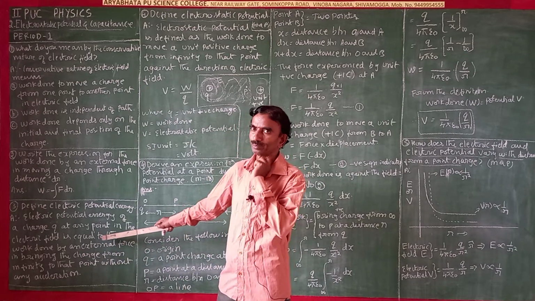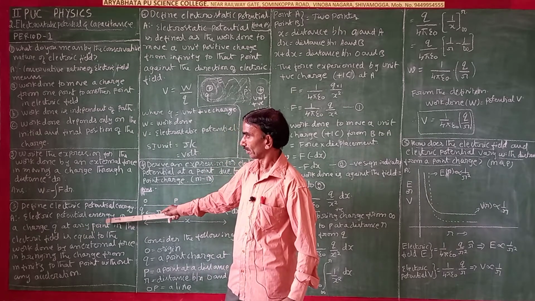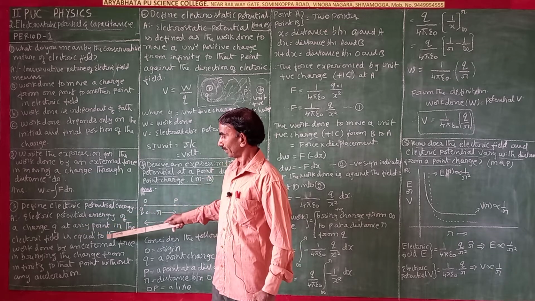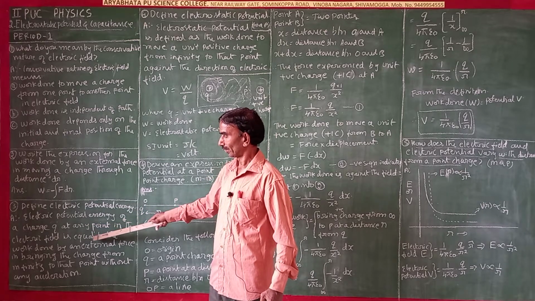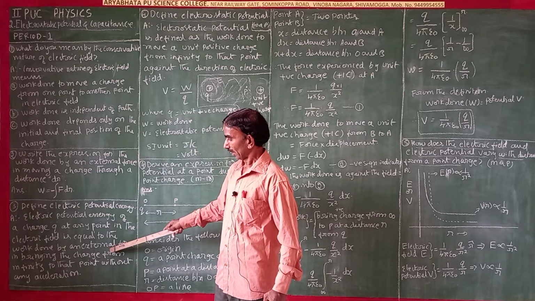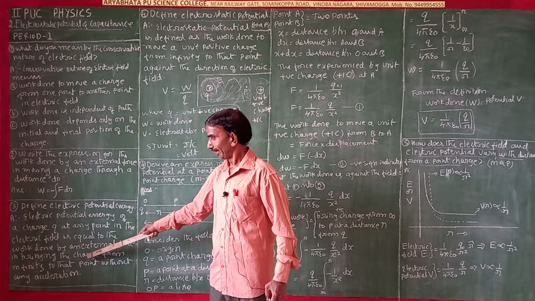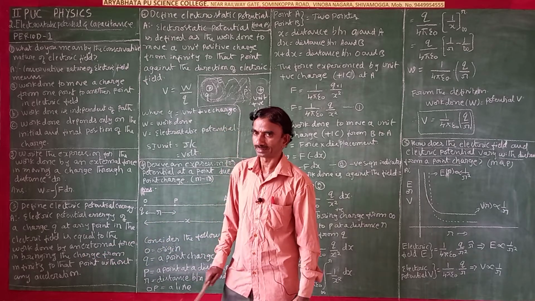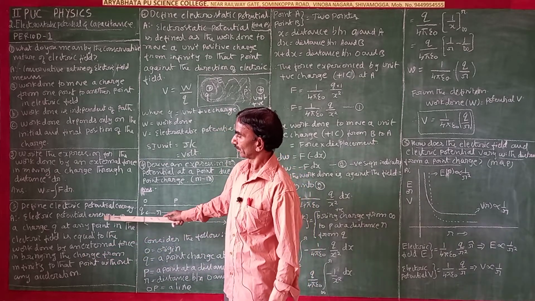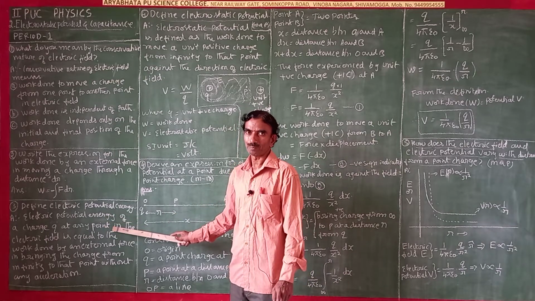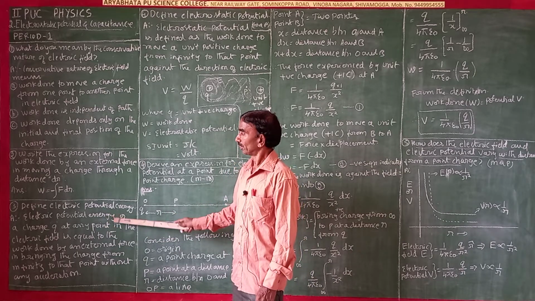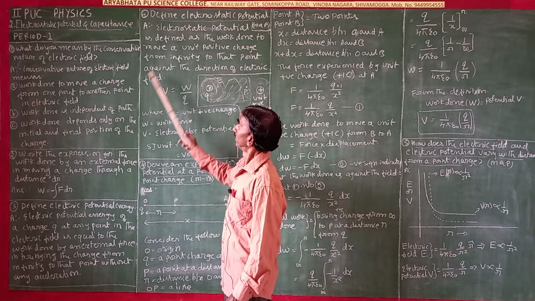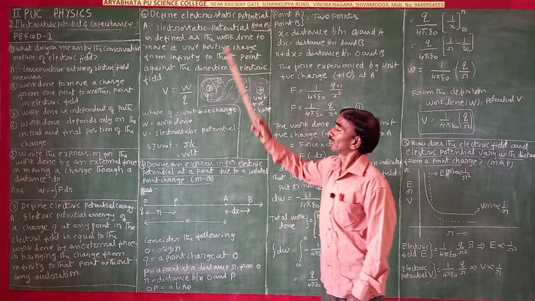I think this is important to remember, and I think this next question will definitely come in the examination. So next one is define electrostatic potential.